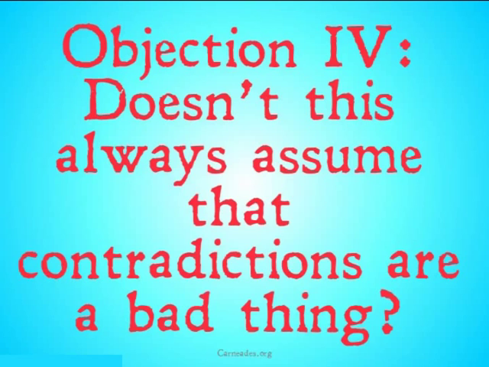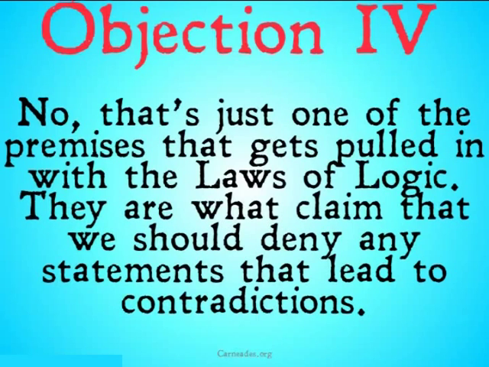Objection number 4. Doesn't this assume that contradictions are always going to be a bad thing? No, not necessarily. That's just one of those premises that gets pulled in along with the laws of logic. They are what claim that we should deny any statements that lead to contradictions. If you were to come up with a system of logic or a system of beliefs that says, you know what, contradictions are great, keep them around, then we would not be able to say, as indirect skeptics, that that's a problem if we ended up in a contradiction. However, there would probably be other things in that system of beliefs that you wouldn't like that we would try to show that your beliefs lead into.